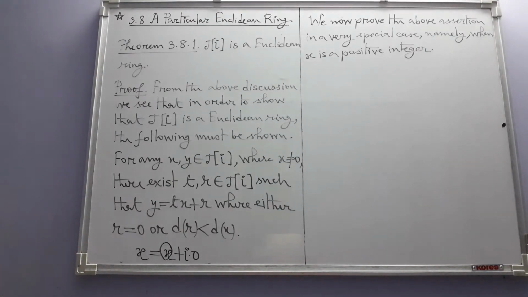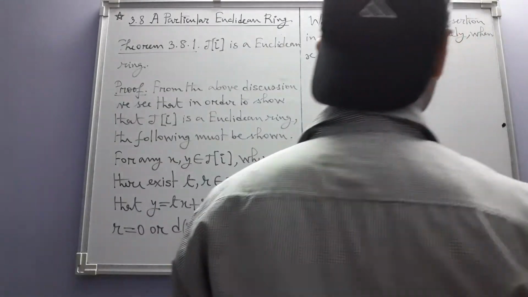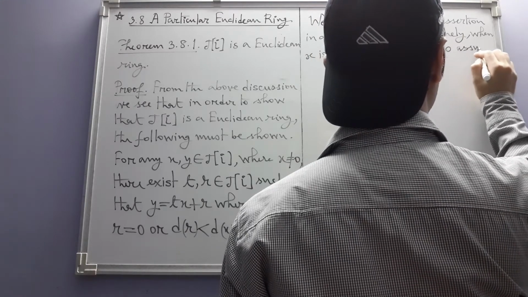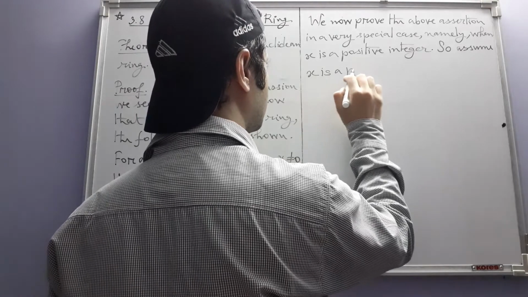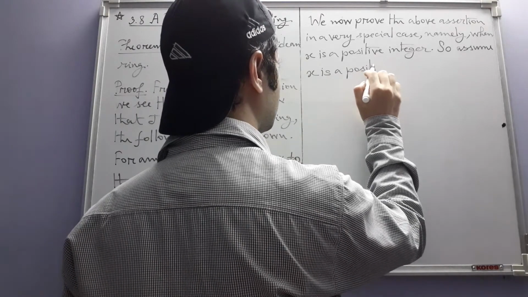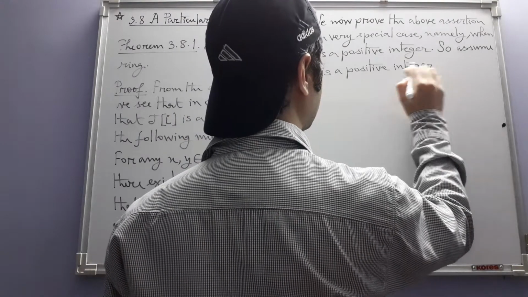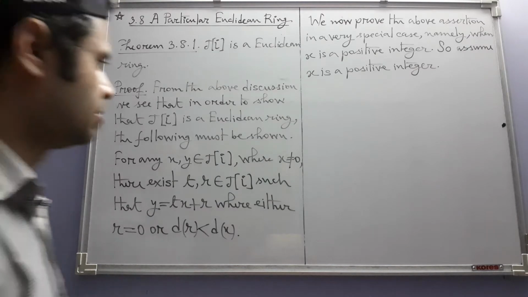So we are considering those cases where x is a positive integer. So assume x is a positive integer.